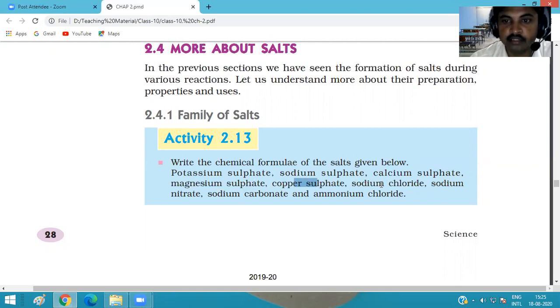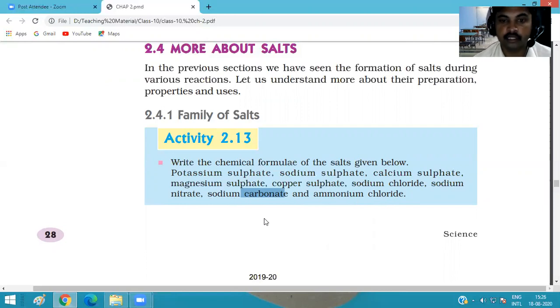Another category of salt is chloride. Sodium chloride, potassium chloride, and ammonium chloride. Different types of chloride salts are there, so it is another family of salt. The third one is carbonates. The carbonate group attaches and forms salt also.